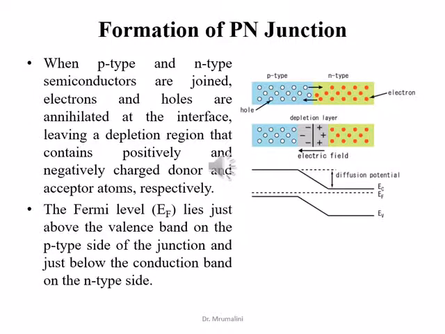Formation of p-n junction. Once the junction is formed, electrons on the n side of the junction possess higher energy than those on the p side and so diffuse from the n side to the p side. This happens because the Fermi level on the n side is higher than on the p side. Energy transfer and the diffusion process continue till the two Fermi levels come in line, that is, equalize themselves.